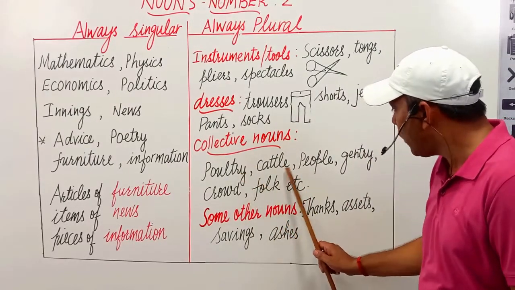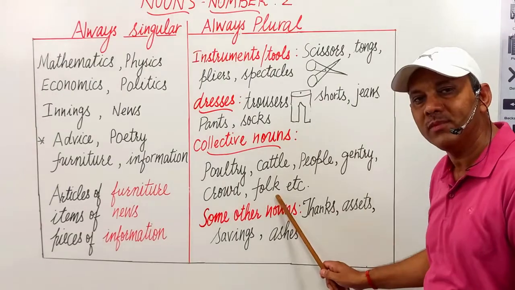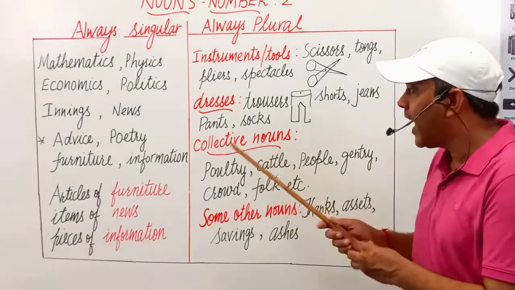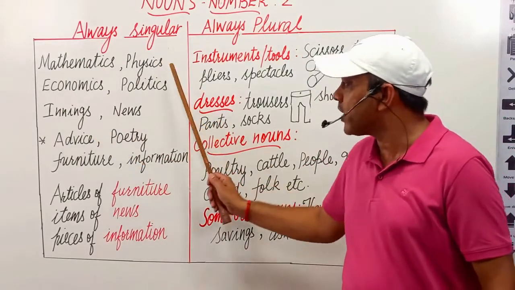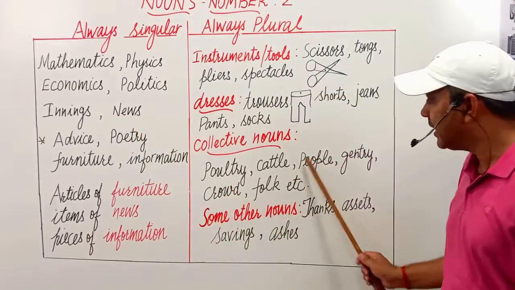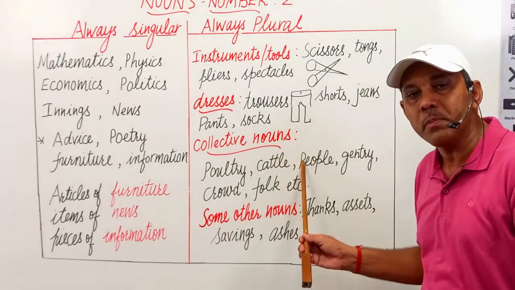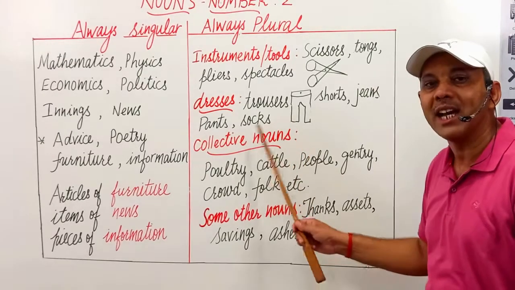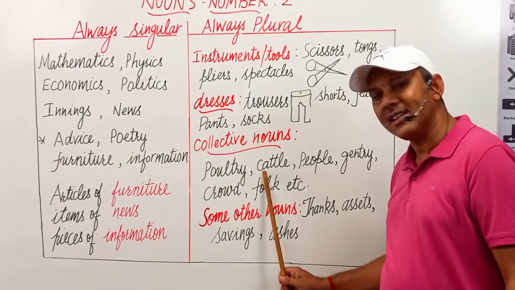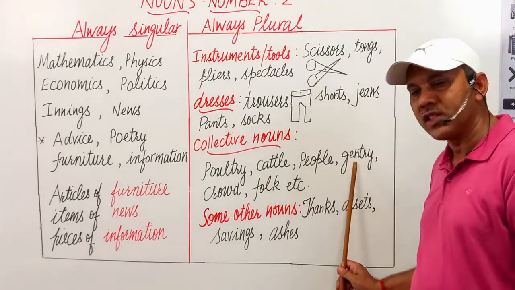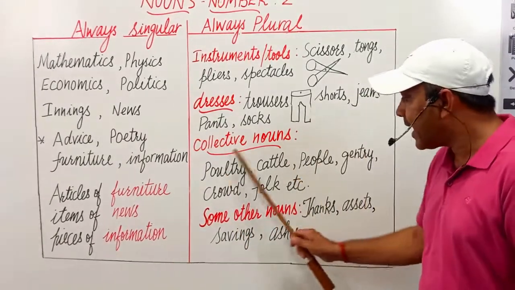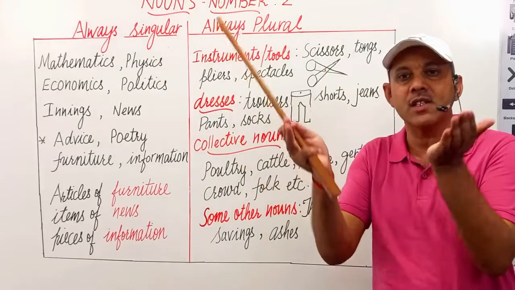While they have no S at the end of them, they seem to be singular but are used in plural. In the same way, these nouns seem to be singular but are used in plural form. For example, poultry, cattle, people, gentry, crowd, folk, etc. They refer to a group of persons or things.